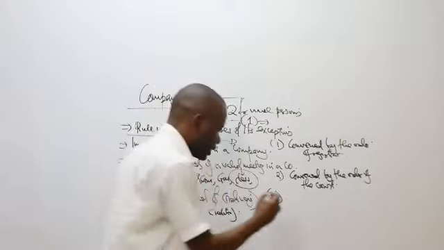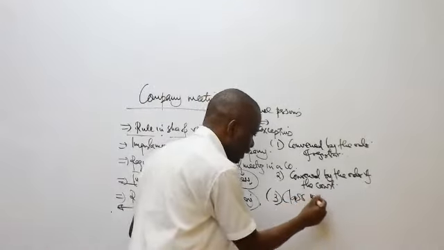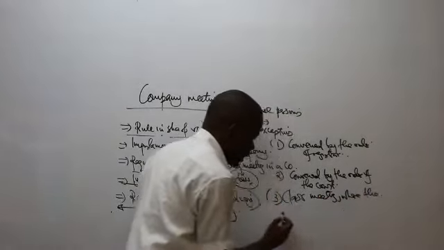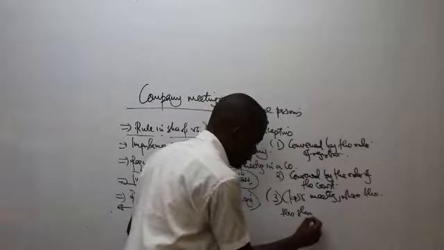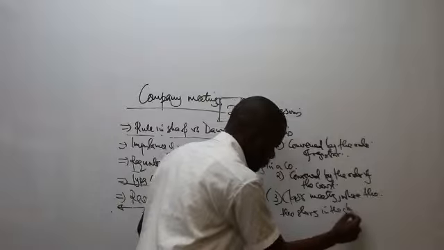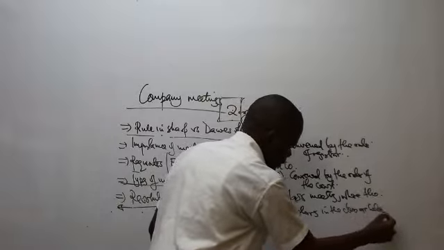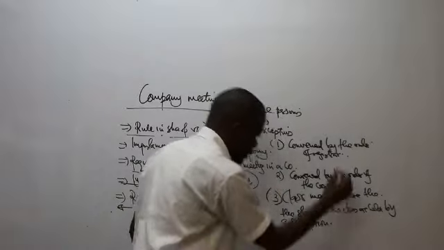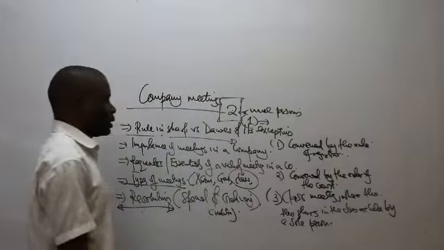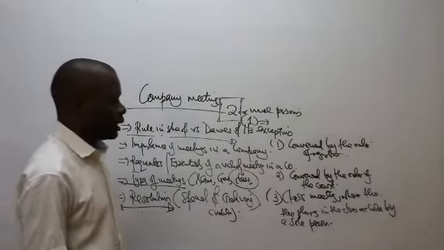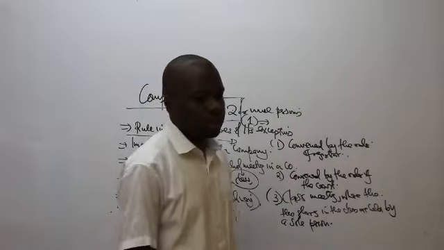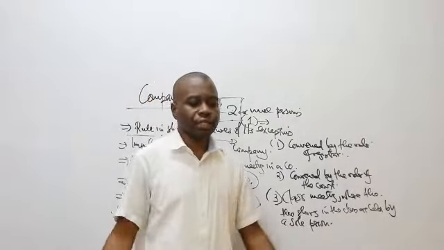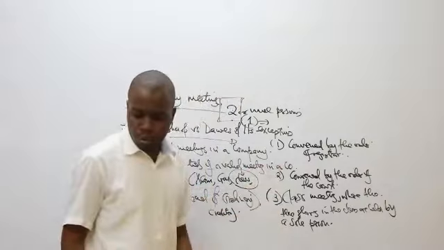So number three, we are saying if we have a class meeting where the shares in the class are held by a sole person, then that class meeting will be held by the sole shareholder who has all the shares in that class. So that's another exceptional circumstance.